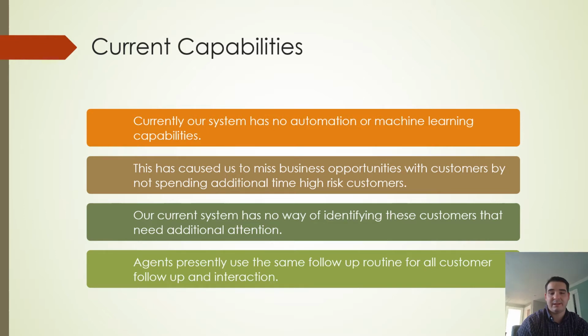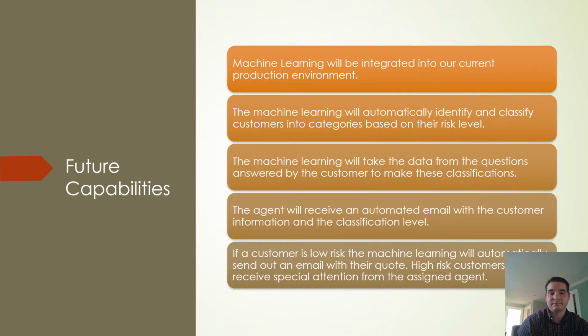Our current capabilities: currently our system has no automation or machine learning capabilities. This has caused us to miss out on business opportunities with customers by not spending additional time with high-risk customers. Our current system has no way of identifying these customers that need additional attention. Agents presently use the same amount of time and follow-up routine for all customers, with no basis on their classification level. We would like the machine learning to be integrated into our current production environment.